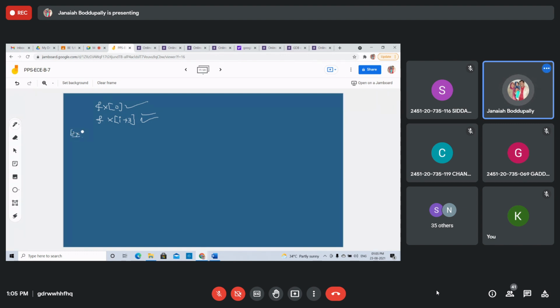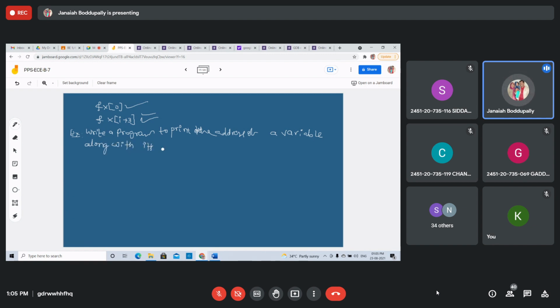Write a program to print the address of a variable along with its value. We have to display the address and display its value.